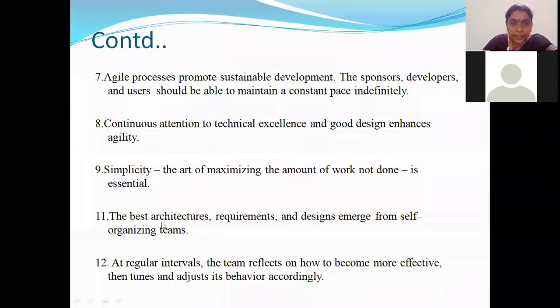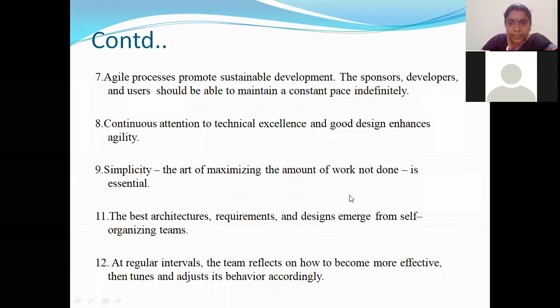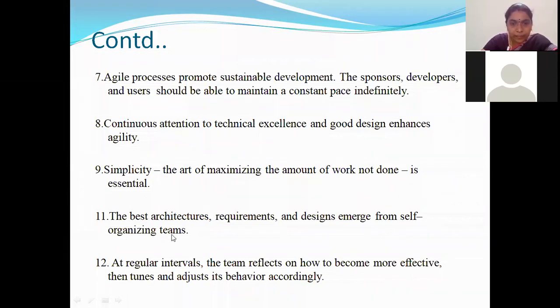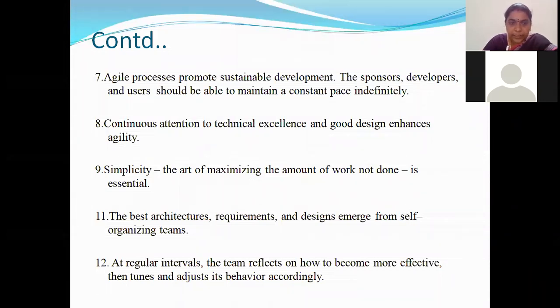And the 11th one is: the best architectures, requirements, and designs emerge from self-organizing teams. If you treat every individual, every team member, as an expert, then generally the best will come out from each person.